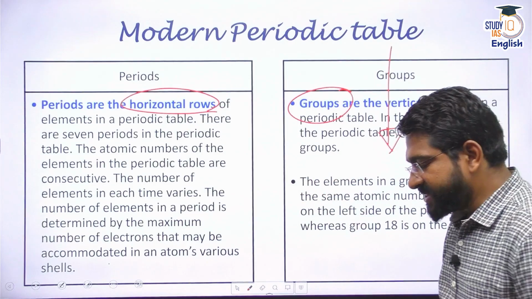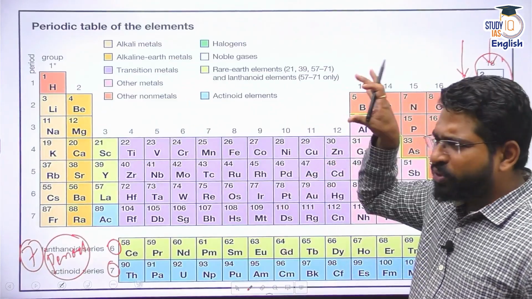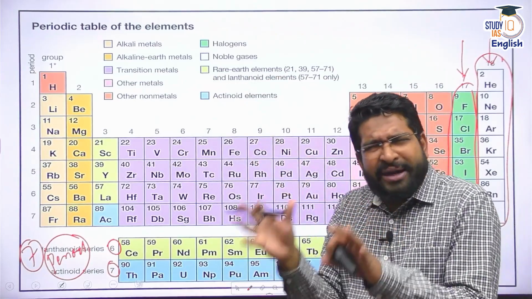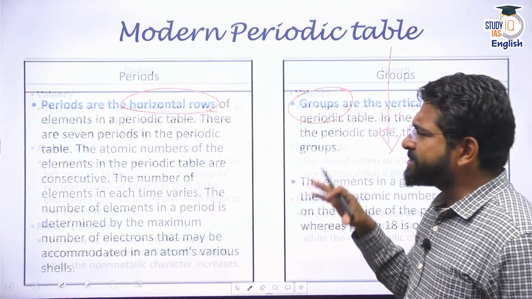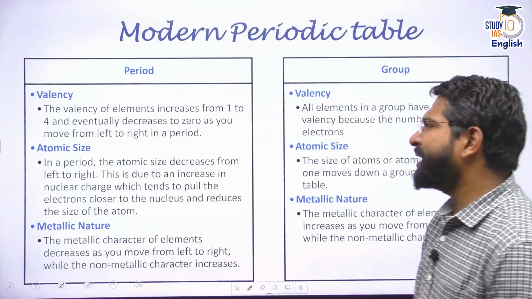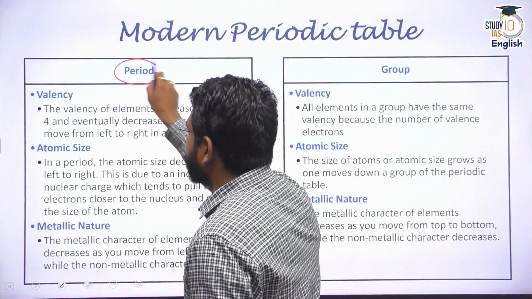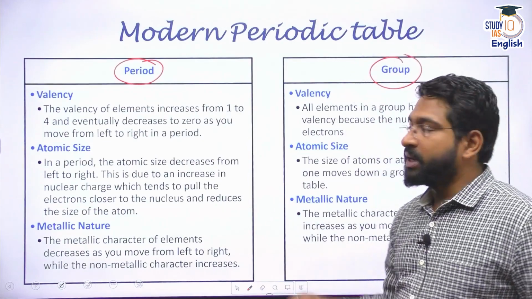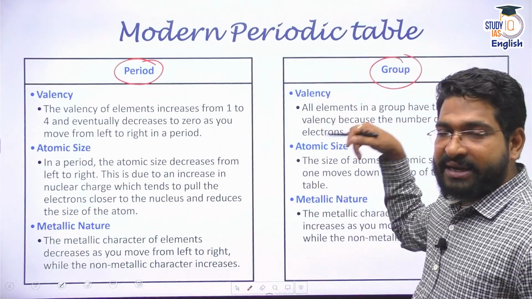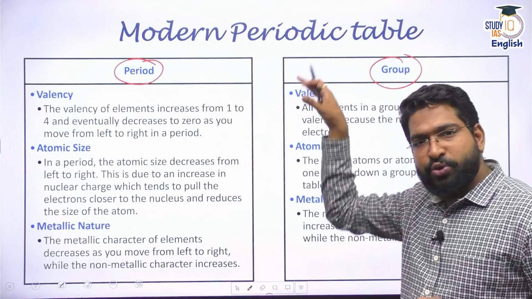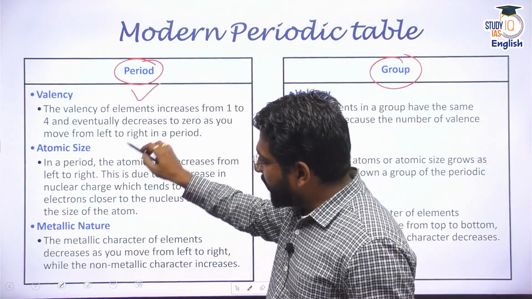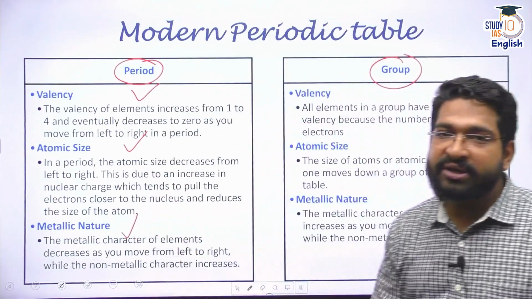Again, from the UPSC civil services perspective, you don't need to focus too much on the periodic table or mugging it up or anything like that. All right, what you need to understand is some of the characteristics. Now when I look at any period, what do I see? And when I look at any group, what do I see? See, in a group, I told you they have been categorized. I say halogens, noble gases, etc. But when you look at a period, how valency, how atomic size, and how metallic nature vary.